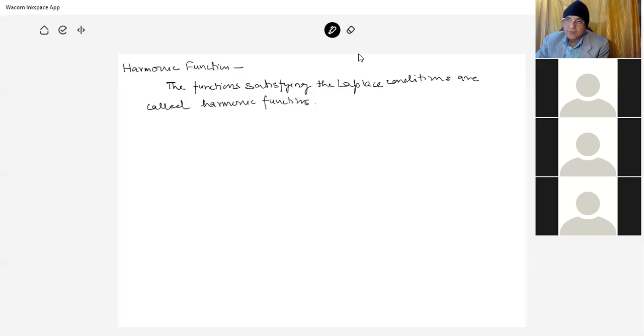That is, if f(z) is equal to u(x,y) plus i v(x,y) is an analytic function,